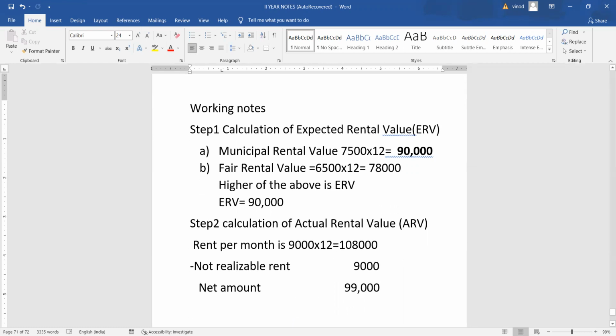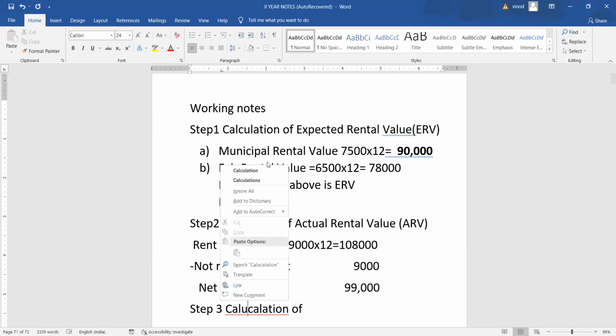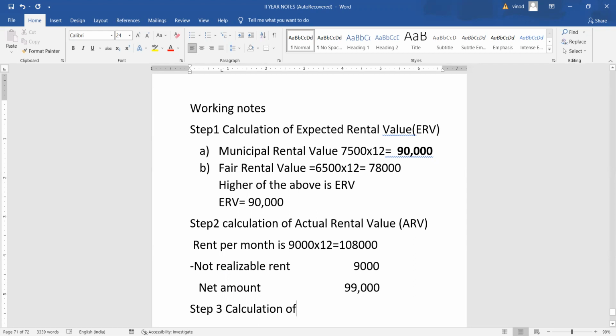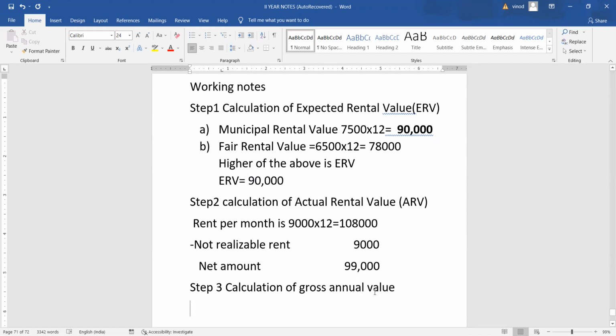This is the second step. You should understand. Now come to the third step. Calculation of gross annual value. A, expected rental value, which we have calculated in the first step, that is 90,000.